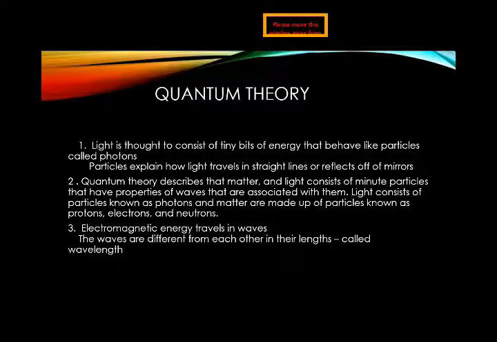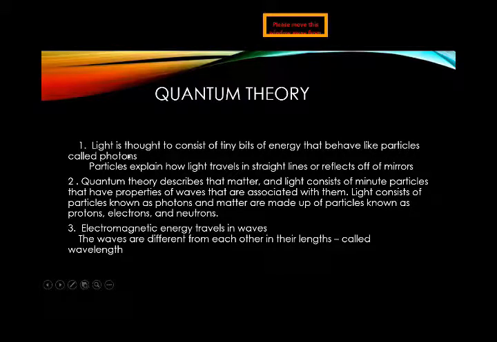So what is quantum physics? Quantum theory of light is the theory relating to light propagation and generation. Max Planck in 1905 proposed that light is emitted and absorbed in the form of tiny packets of energy, and that packets of energy is known as quantum. As you can see in the slides, light is thought to consist of tiny bits of energy that behave like particles called photons.